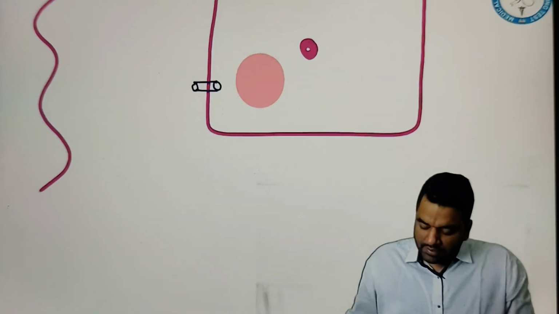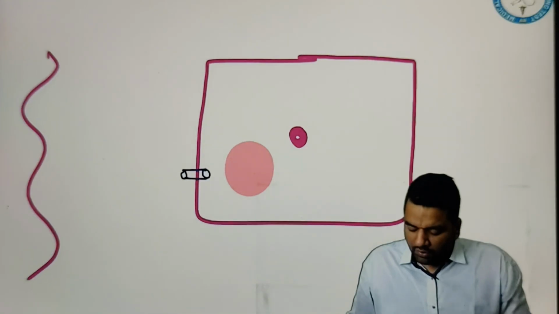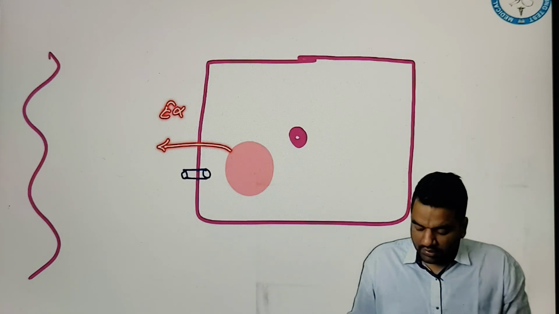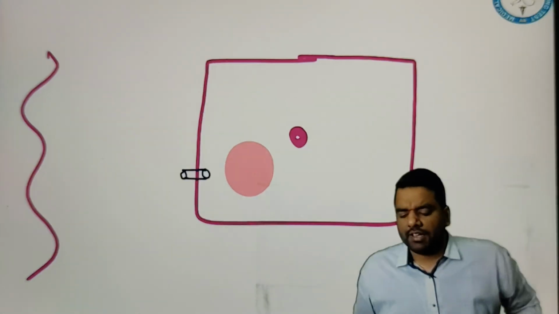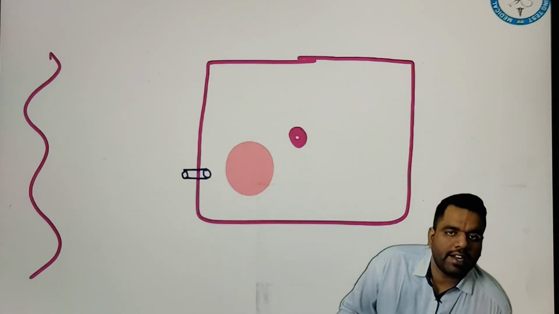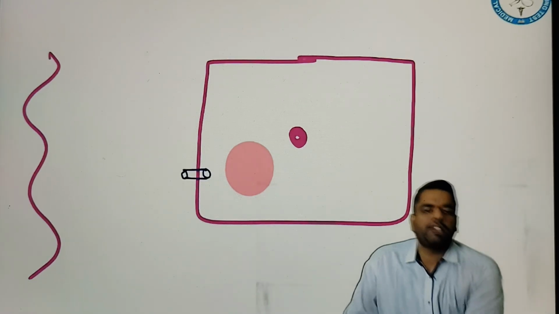So that is how this product can get out from the cell. Any product which is bigger in size and wants to get out from the cell, this we call exocytosis. What do we call this? Exocytosis. Now the question is coming: sir, first of all, just let us know how this product enters into the cell. Guys, this product doesn't enter into the cell, actually it's formed inside the cell.